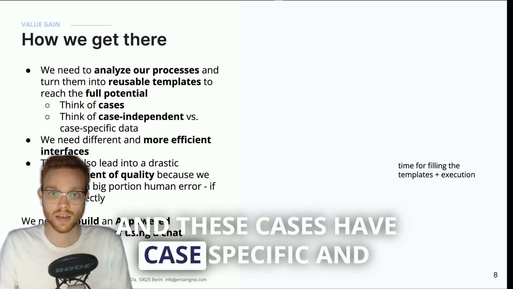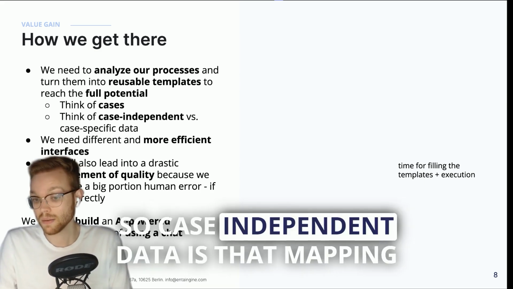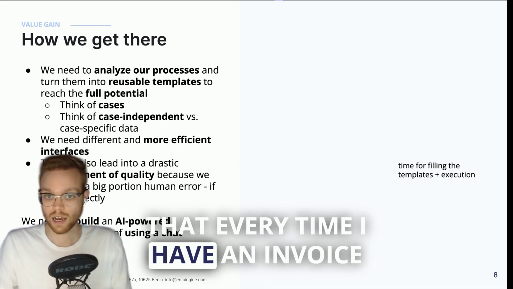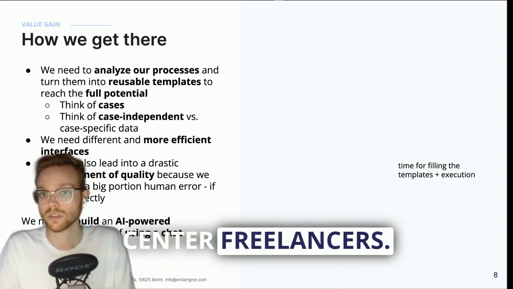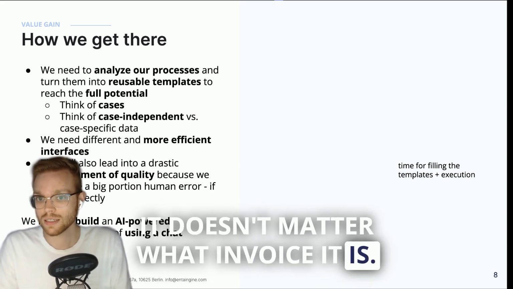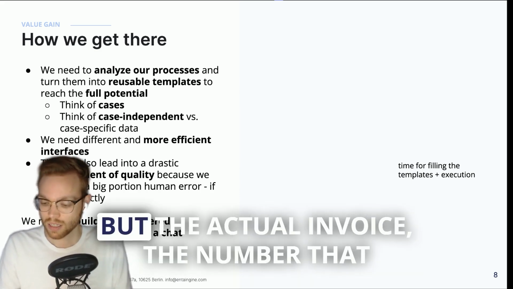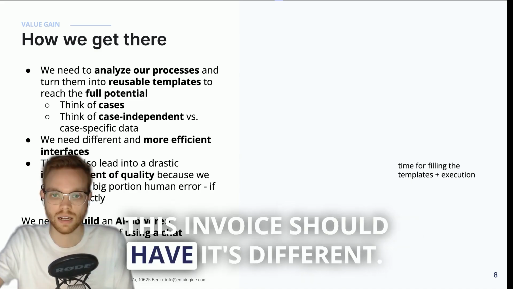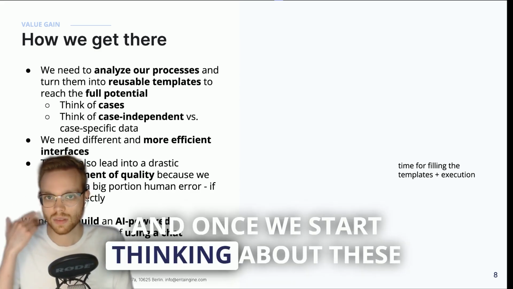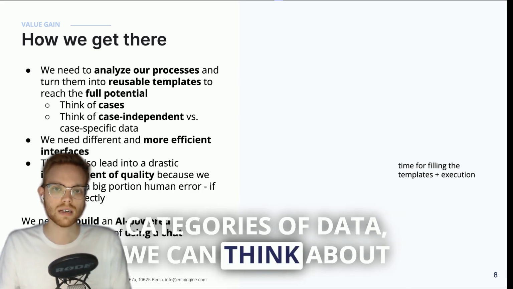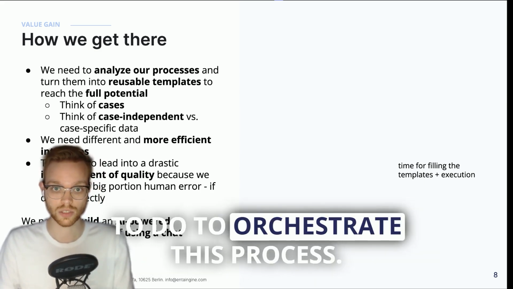And these cases have case-specific and case-independent input data. Case-independent data is that mapping: every time I have an invoice where someone is paying me for work by the hour, that belongs to the cost center freelancers. This is case independent. It doesn't matter what invoice it is. The storage of this information is always the same, so it's case independent. But the actual invoice, the number that this invoice should have, is different. So we call this case-specific data. And once we start thinking about these categories of data, we can think about the process that we can do, and we can also think about the interfaces that we need to orchestrate this process.